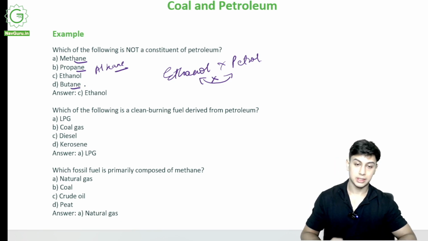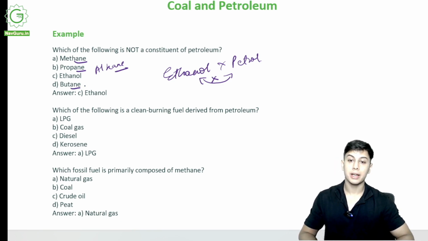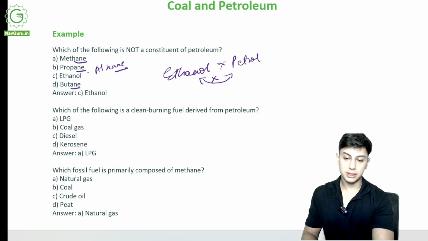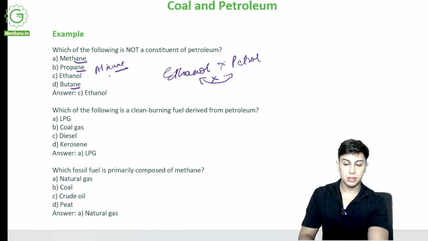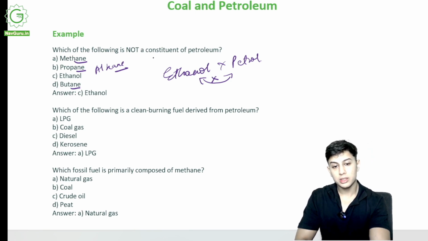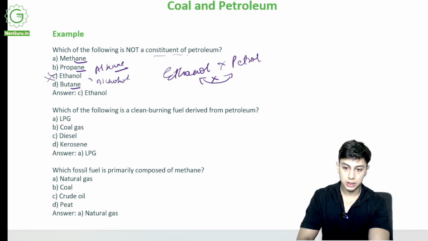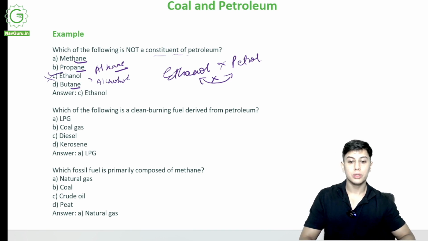Alkanes, cycloalkanes, aromatic hydrocarbons, these all constitute petrol. So whenever I see something written in anes, that is a constituent of petrol. Petrol is made up of all these, but ethanol is an alcohol, ending in ol. So ethanol is not. Answer is correct, ethanol.